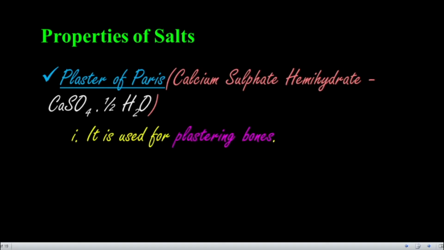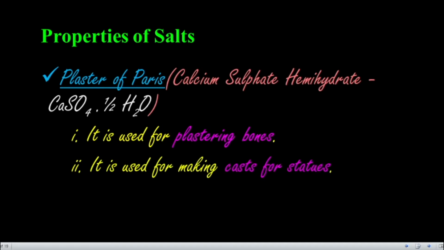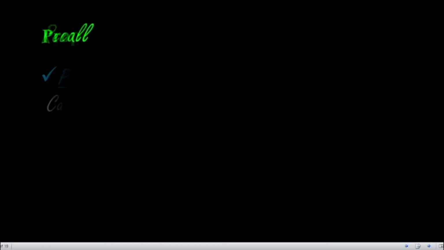It is used for plastering bones, and it is used for making casts for statues. If you add water to this, it becomes strong and unbreakable. So it is used for plastering bones and making casts for statues. These are the uses of some salts discussed in your book.